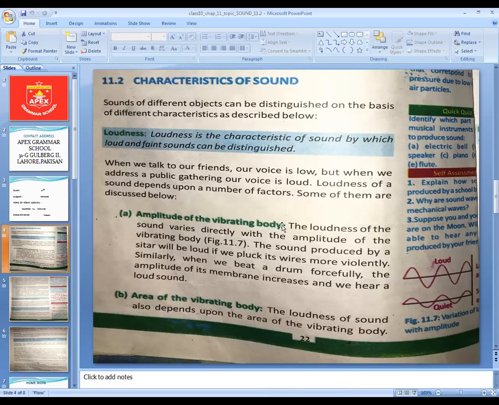So it depends upon the amplitude of the vibrating body. We discussed the factors on which loudness of sound depends: amplitude of the vibrating body and area of the vibrating body.